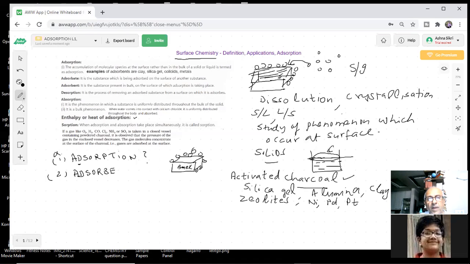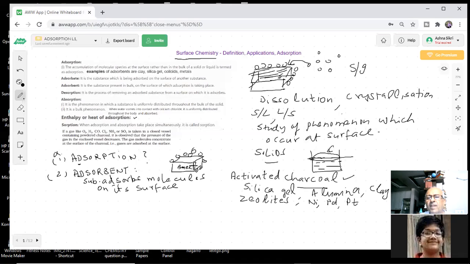A substance which adsorbs molecules on its surface is called an adsorbent.